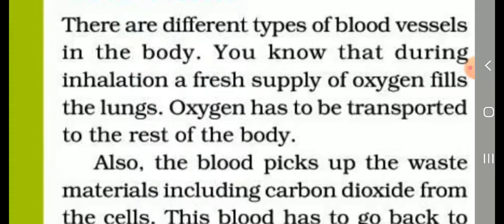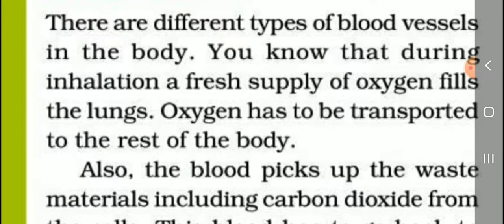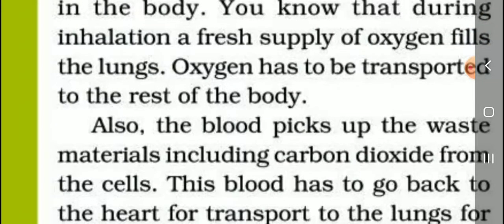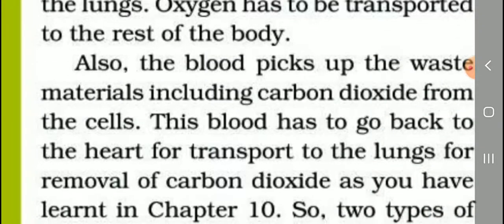Next, blood vessels. There are different types of blood vessels in the body. During inhalation, a fresh supply of oxygen fills the lungs. The oxygen has to be transported to the rest of the body. The blood picks up the waste materials, including carbon dioxide, from the cells. This blood has to go back to the heart.